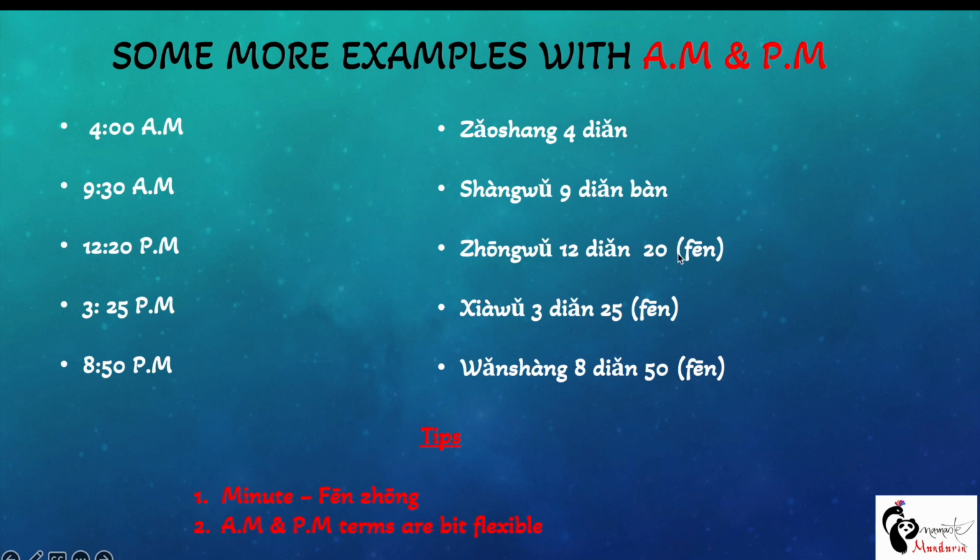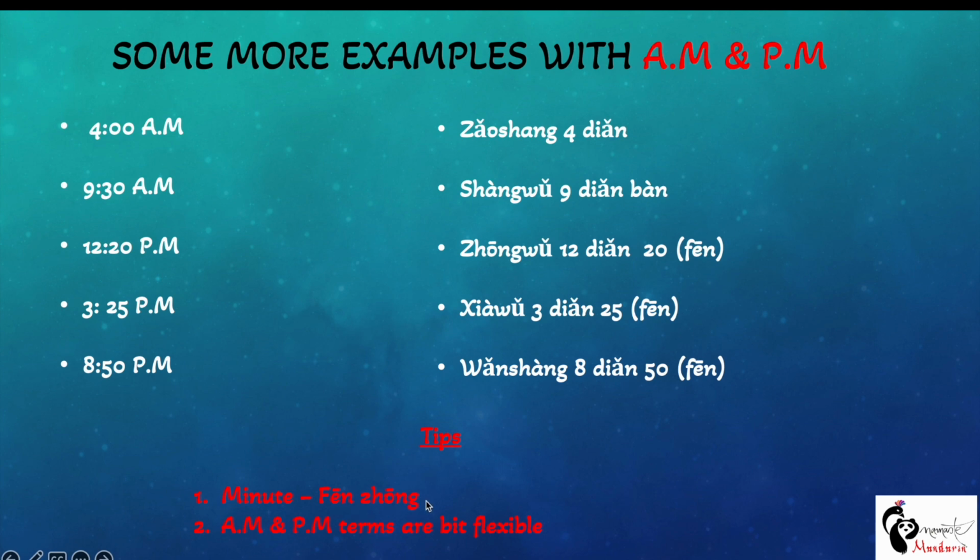You would have seen that I put 分 in brackets, because sometimes they don't use it when saying the time. Suppose I have to say 下午3点25, I can just stop there. I don't really have to say 分. So 分 is optional when you are saying time, and in spoken conversation you can just omit it.